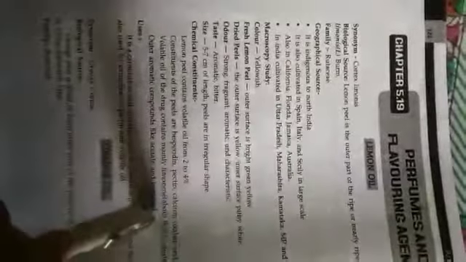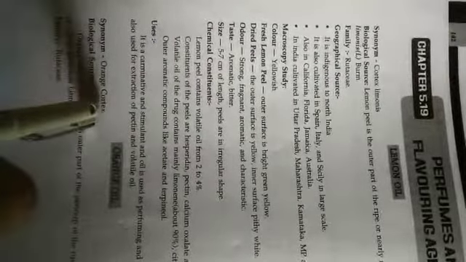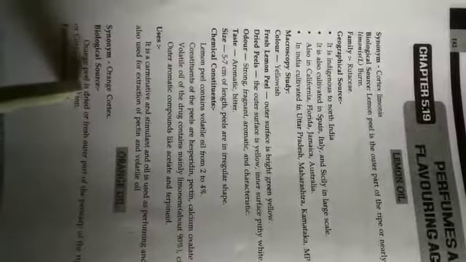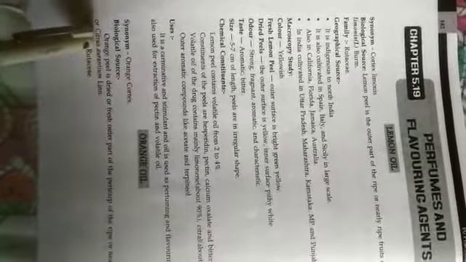So here it is, the lemon oil. Next is orange oil. The synonym of orange oil is orange cortex, because it's obtained from orange. The biological source is orange peel, the dried or fresh outer part of the pericarp of the ripe or nearly ripe fruit of Citrus aurantium, and the family is the same as lemon oil, Rutaceae.